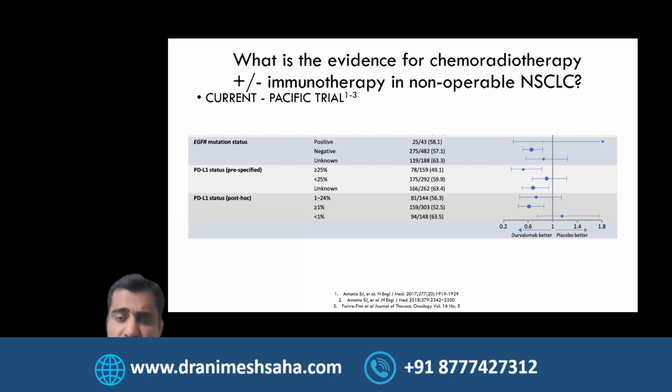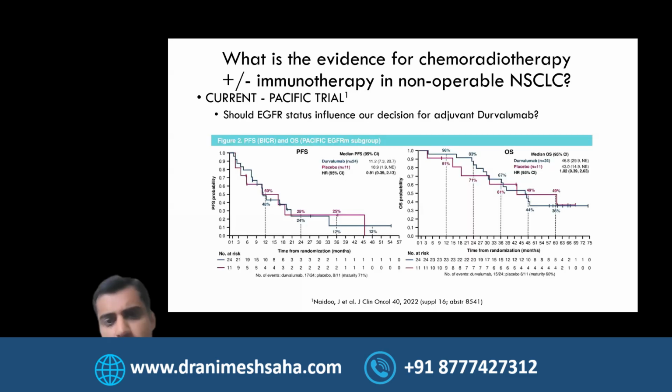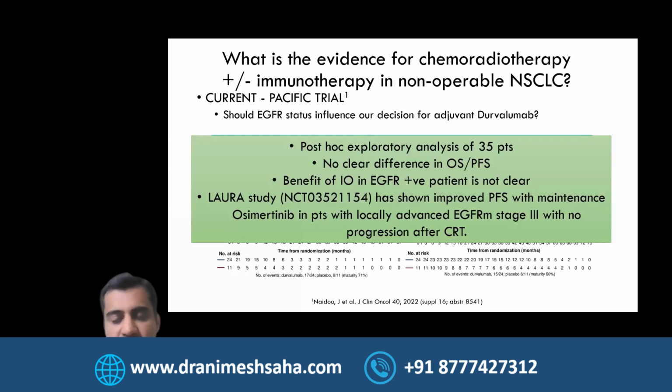There is clear difference: patients with high PD-L1 actually do better. We don't really know about the patient group who have EGFR mutation. When you look at the curve specifically for these patients who received durva in this trial with EGFR positive mutation, no real improvement seen in both PFS or overall survival.